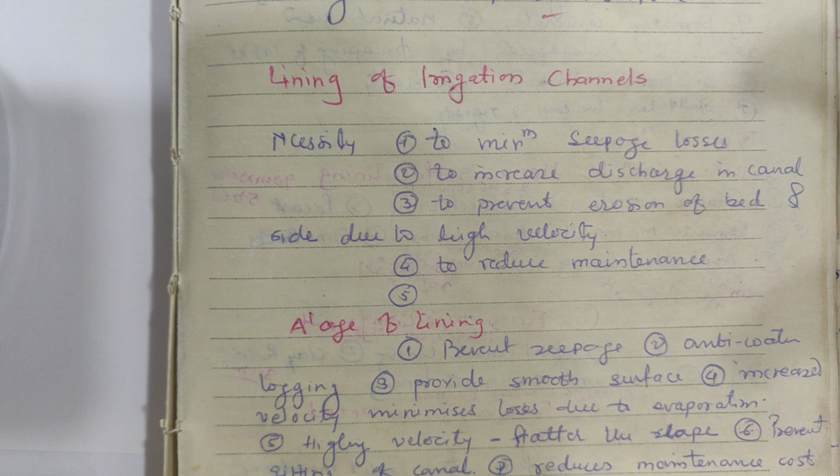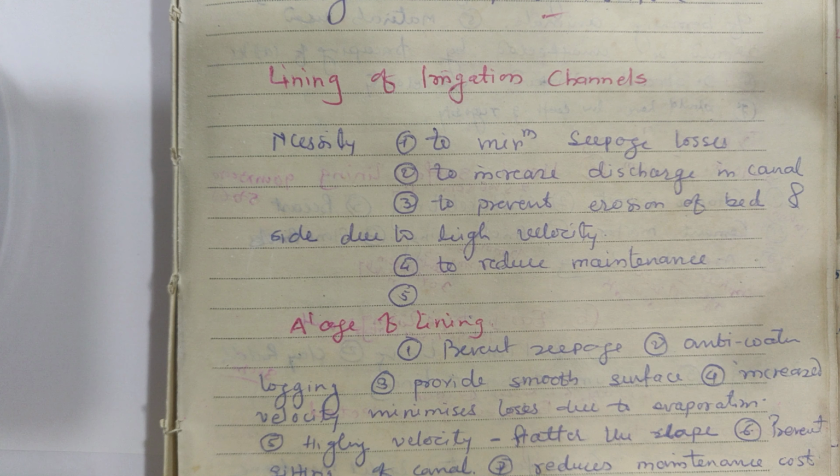Shotcrete lining. In the case of shotcrete lining, cement and sand in a ratio of 1:4 is applied under pressure up to a thickness of 2.5 to 6.5 centimeter. Such type of lining is known as shotcreting. Shotcreting means cement and sand slurry is applied under pressure. Then precast lining. In the case of precast lining, tiles of 90 centimeter by 30 centimeter, of 5 to 6 centimeter thickness, are arranged on a section. Such type of lining is known as precast lining.